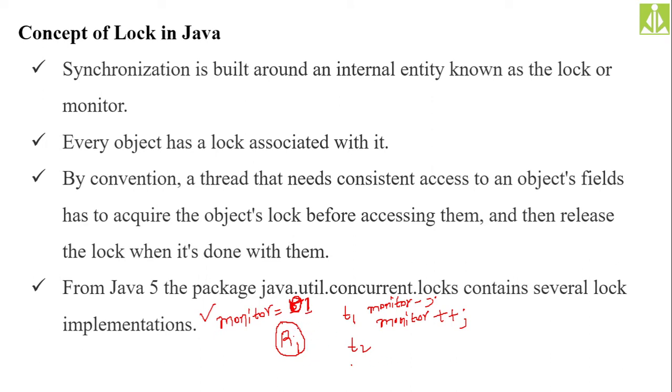So T2 will check the monitor value, and once T2 gets the monitor value 1, it will gain the access to this R1 and start executing it. So in this way, we are excluding other threads from gaining access to a particular resource. With the help of a monitor we are locking a particular object or resource inside the computer under the full control of a particular thread, so that other threads will be excluded whenever they request access. Hopefully you understood this one.